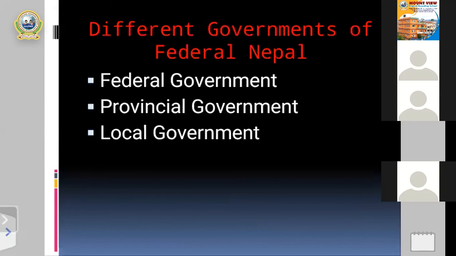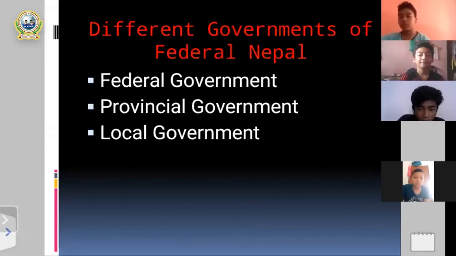I have mentioned the three levels of government, the different governments of federal Nepal, which was formulated on 3rd Ashoj 2072 BS. What are the different governments of federal Nepal according to the new constitution? My dear students, listen very carefully. You can see on the screen the three levels of government.